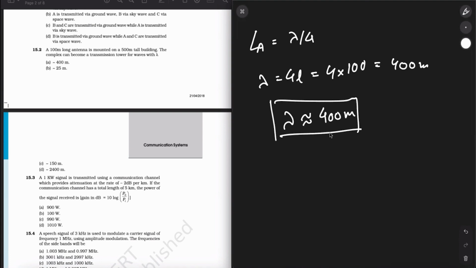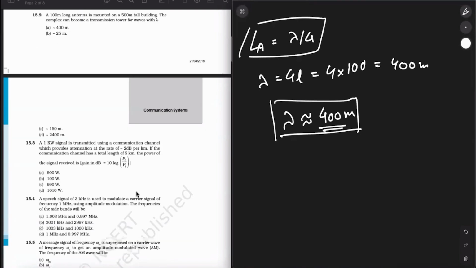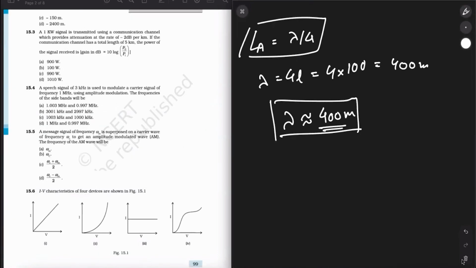I told you, it is nearly equal to 400 meters because L equals lambda by 4. Meanwhile, L is always greater than or equal to lambda by 4. It is said like that. So you have to put this tending value. It is tending, it is not exactly 400 meters. This is what you should know. It can be 405, it can be 410, or something like that, but it will not be 400 exactly. So moving forward, next up is question number 3.